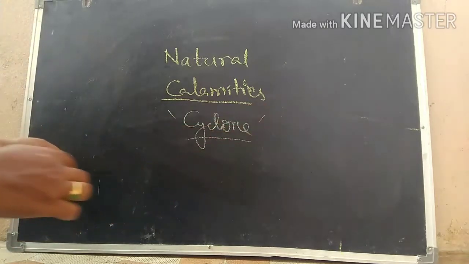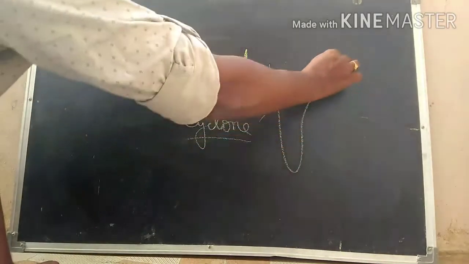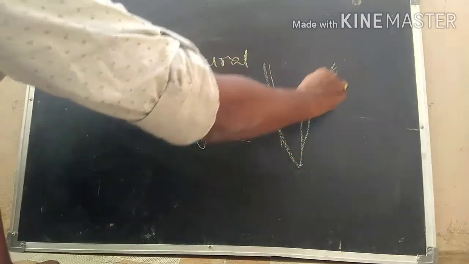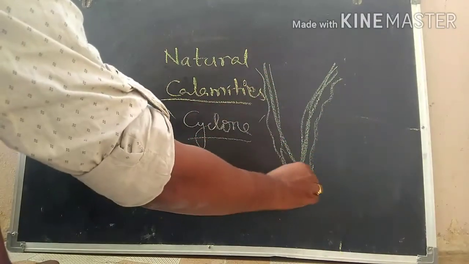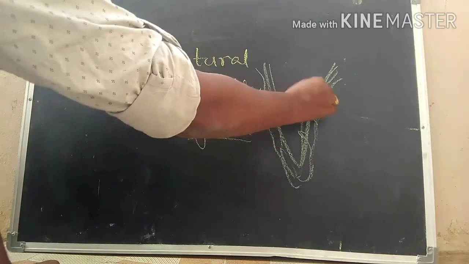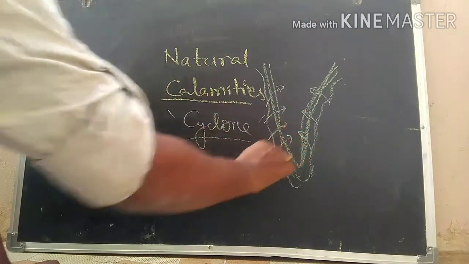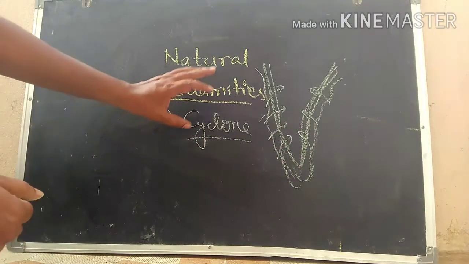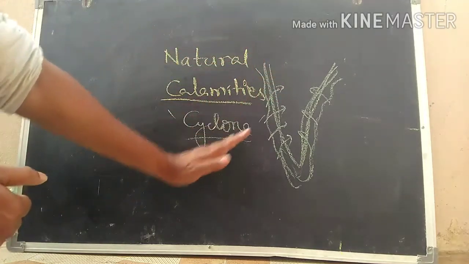Cyclone causes flood in the coastal region. For example, in India, South India, these regions are called coastal regions. The coastal people often get flood because of cyclones. Cyclone is nothing but a heavy wind entering into our localities. This strong wind causes high waves called tidal waves.